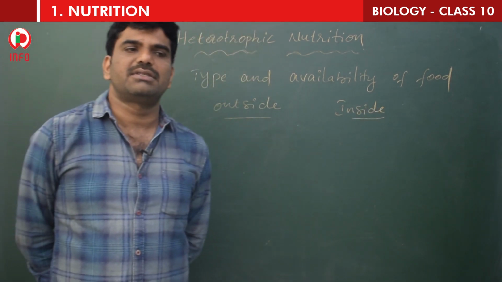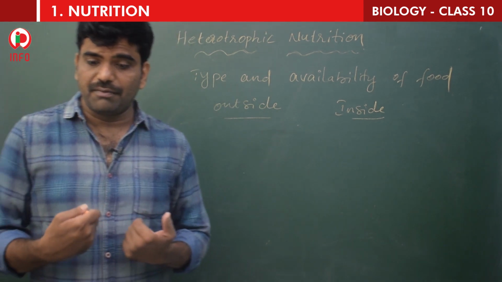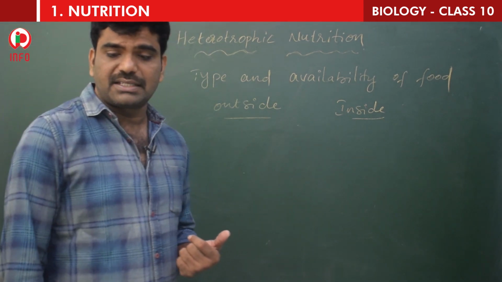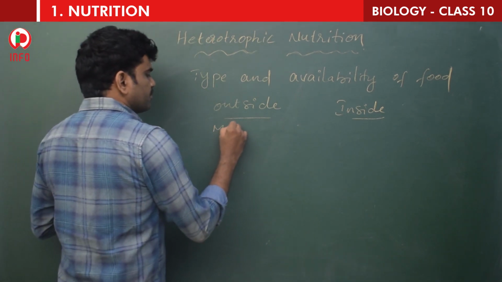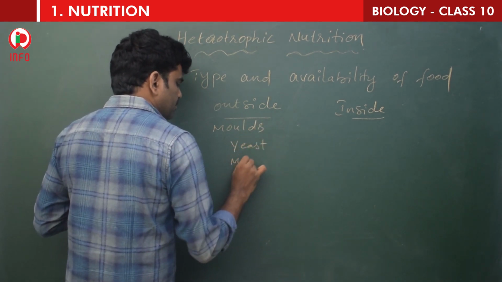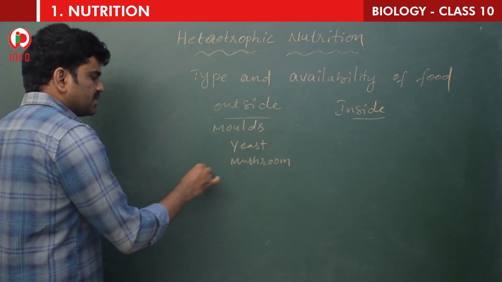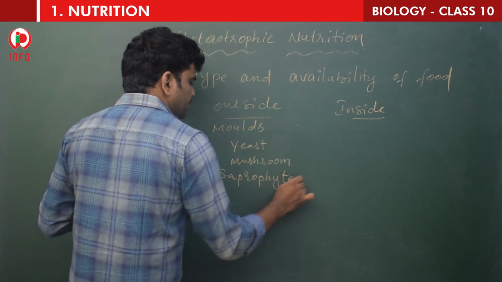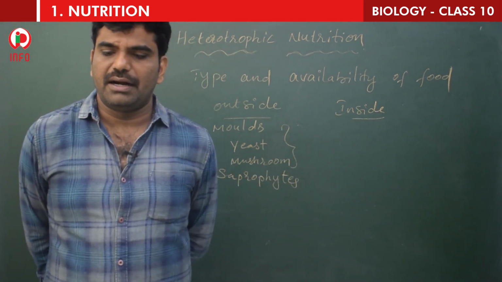Some organisms break the food material outside itself and absorb it. For example, molds, yeast, mushrooms, etc., which are called saprophytes. Molds, yeast, mushrooms, these organisms are called saprophytes. These organisms break the food material outside the body and absorb it.